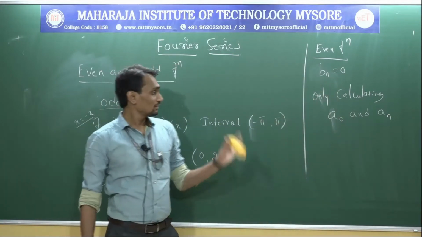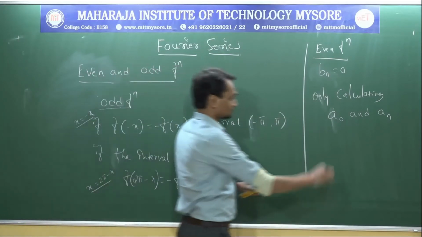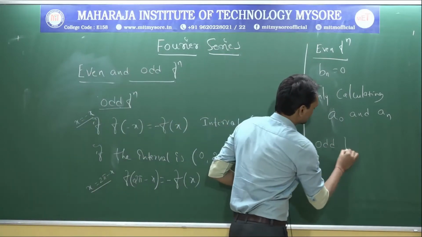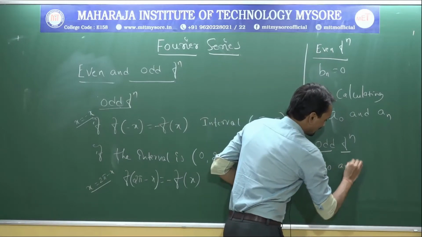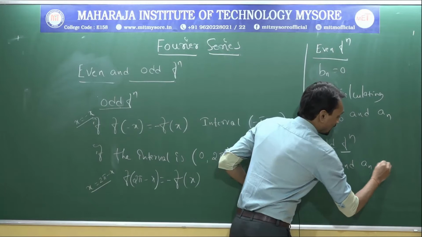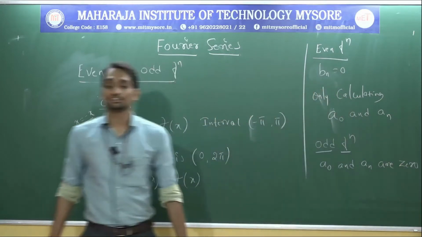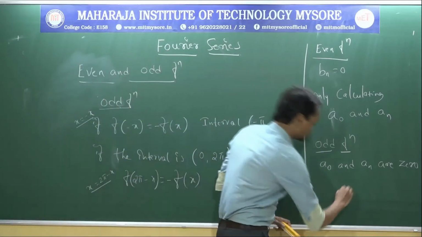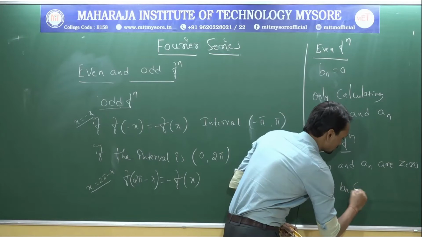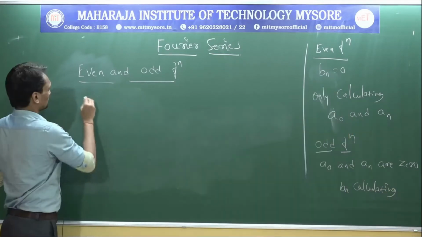If odd function, a naught and an are 0, both the values will be 0, only calculating bn.